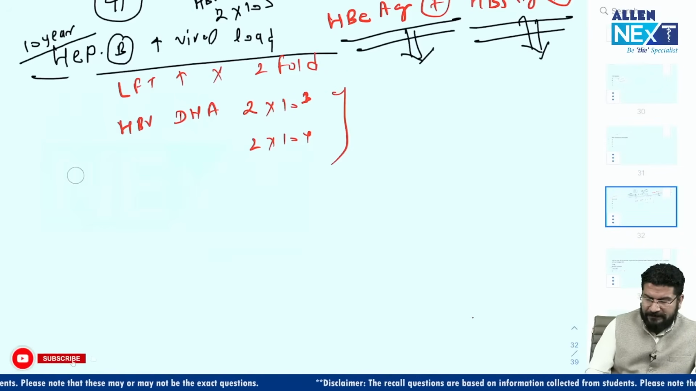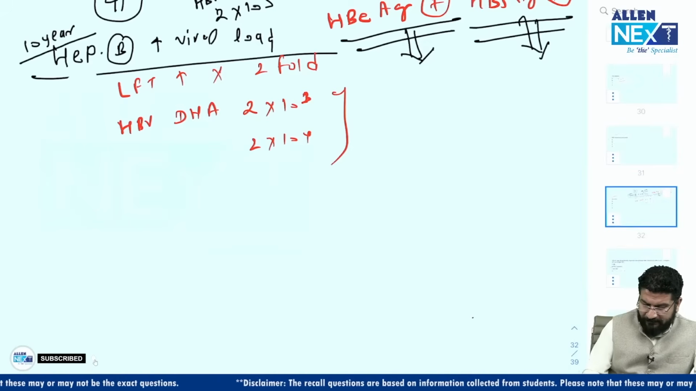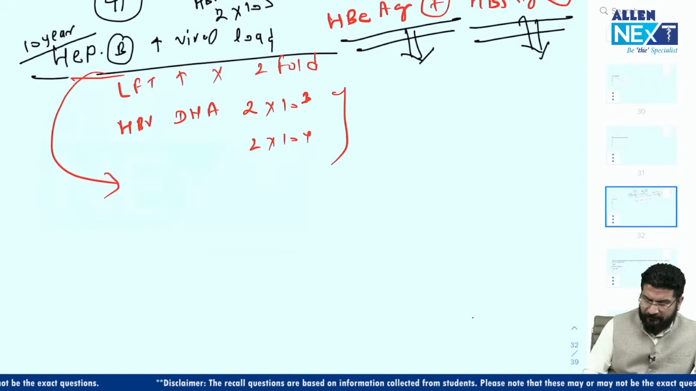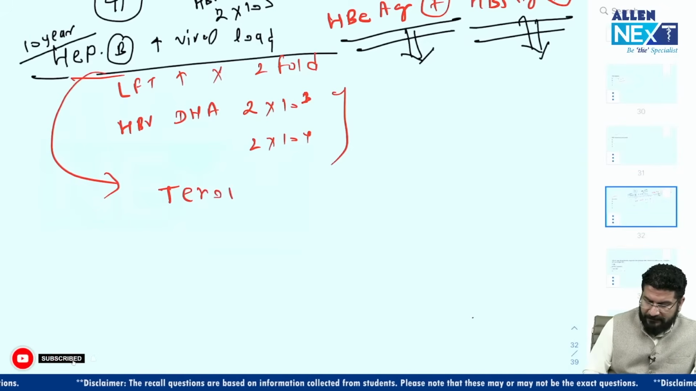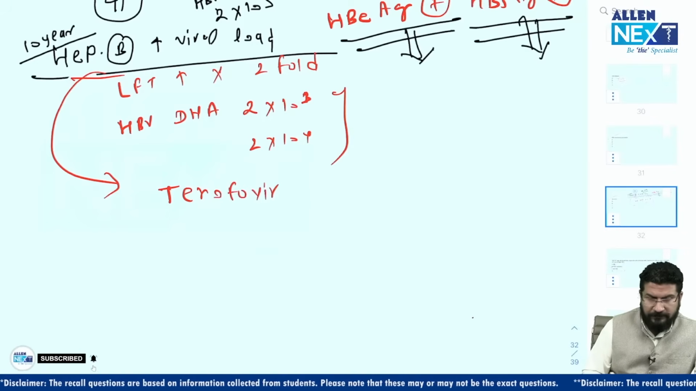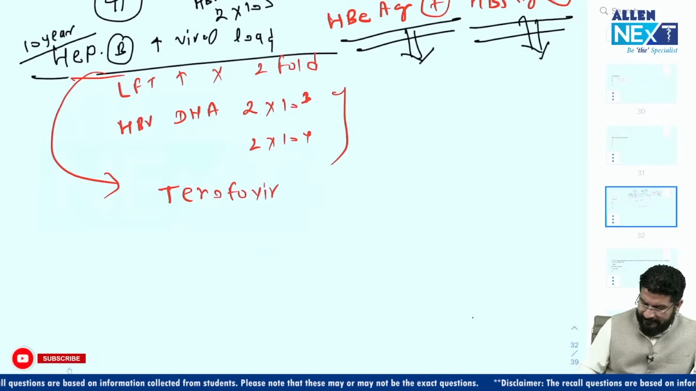So when you see this, the treatment is we have to give one drug. In hepatitis B, we follow monotherapy. So the answer should be either tenofovir, right? Or we can use entecavir.